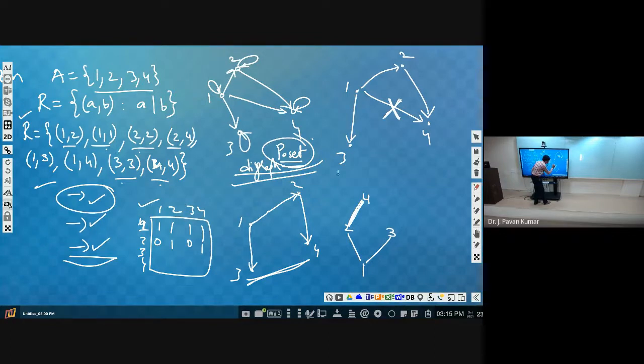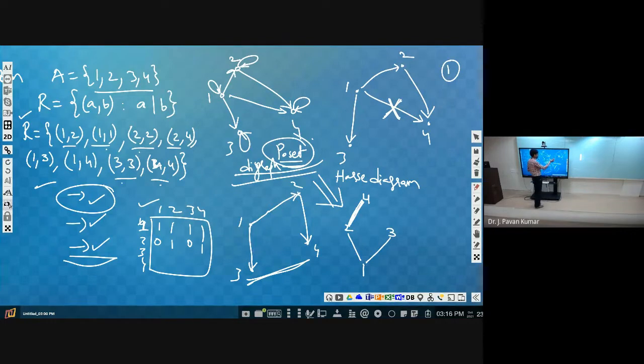So this particular representation we call a Hasse diagram. Understand? This is a simplified form of this one. If we see several examples related to this Hasse diagram, then you will feel it is very easy to construct. Whatever self loops we are having, we remove them. That is the first step.